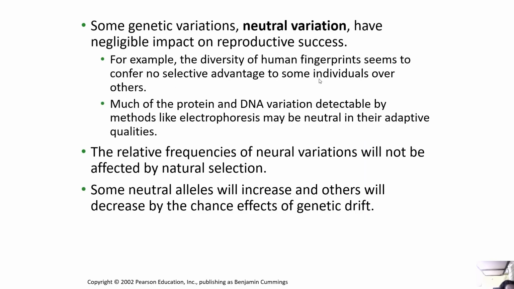Now, some genetic variations like neutral variation have negligible impact on reproductive success. For example, the diversity of human fingerprints seems to confer no selective advantage to some individuals over others. Much of the protein and DNA variation detectable by methods like electrophoresis may be neutral in their adaptive qualities. The relative frequencies of neutral variations will not be affected by natural selection. Some neutral alleles will increase and others will decrease by the chance effects of genetic drift.